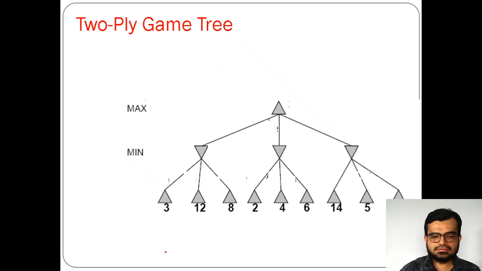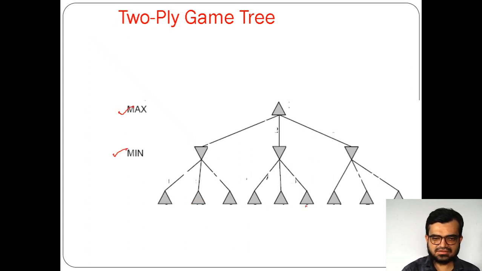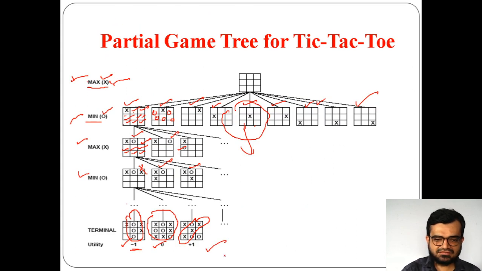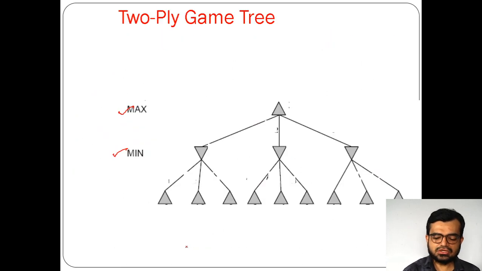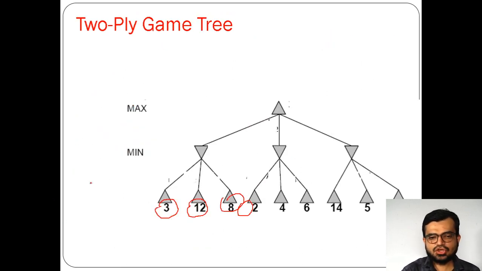Now this is also not yet completed, but in between we got some values here. What are these values? Utility values: 3, 12, 8, 2, 4, 6. Because if you see in the previous one, finally we got utility values as -1, 0 and +1, okay. But here, in the middle only, we got some values. So now how does it work, okay.